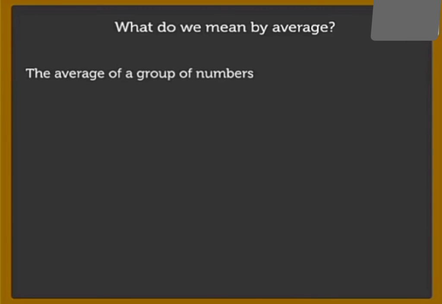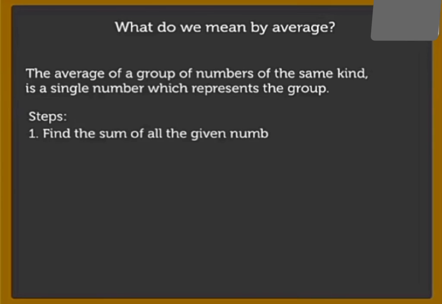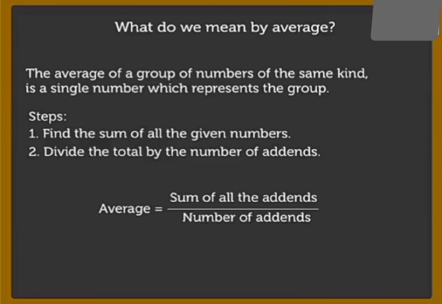What do we mean by averages? The average of a group of numbers of the same kind is a single number which represents the whole group. For averages, we have steps. Number 1, find the sum of all given numbers. Divide the total by the number of addends. Addends are basically the numbers which we add. Average is equal to the sum of all addends divided by the number of addends. So let's have some examples.